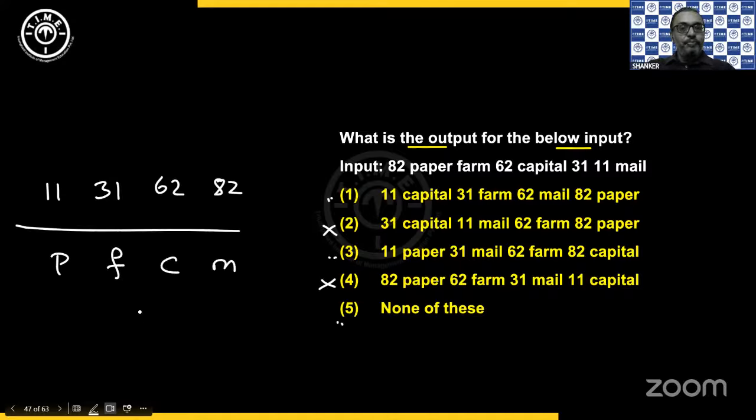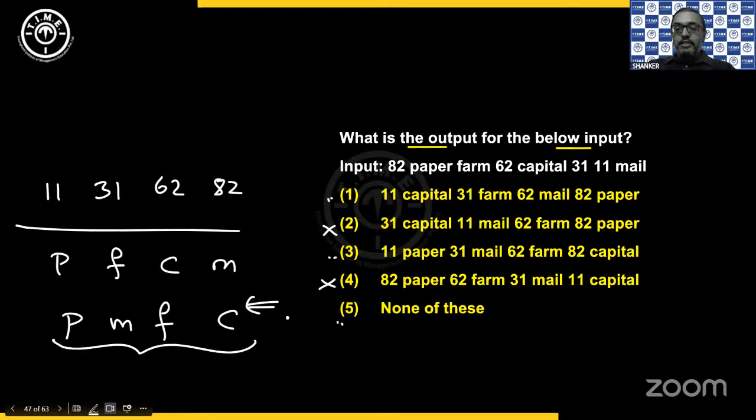PFCM. So you write it in the reverse alphabetical. See, what is meant by reverse alphabetical? Instead of writing reverse alphabetical from left to right, write alphabetical order from right to left. It will be reverse similarly, correct? So you start with C. From the right side, I'm writing C. Then you get F. Then you have M. And then you have P. So this is going to be PMFC.